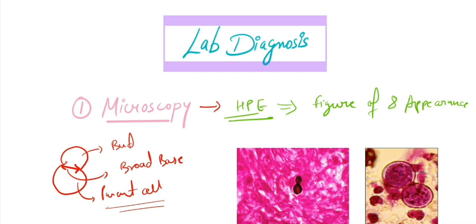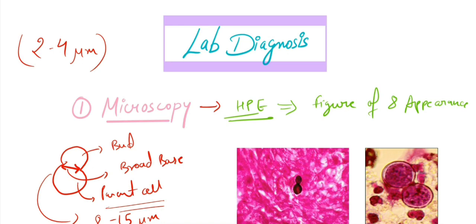Remember in histoplasmosis as well, in the microscopy we see intracellular yeast cells. They were inside the macrophages. They are not inside the macrophages in this case. In histoplasmosis, those yeast cells were very tiny. Maybe I did not mention the size. They were about 2 to 4 microns in histoplasmosis, while in this case they are 8 to 15 microns in size. So they are bigger than histoplasmosis, right?